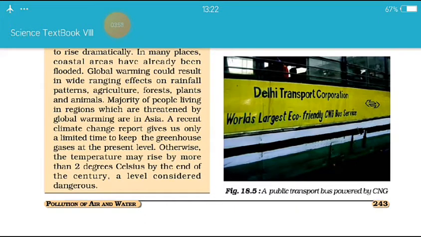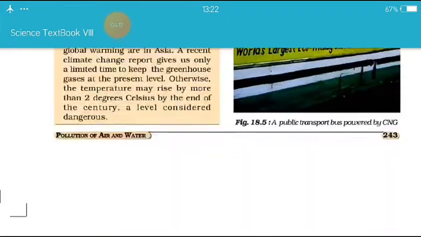A recent climatic change report gives us only a limited time to keep the greenhouse gases at the present level. Otherwise, the temperature may rise by more than 2 degrees Celsius by the end of the century, a level considered as a danger.